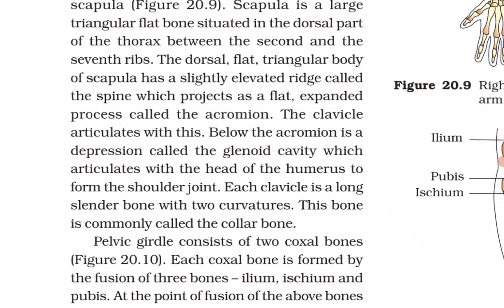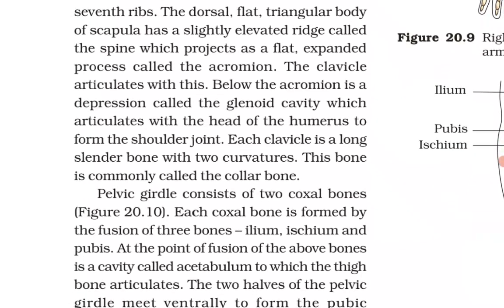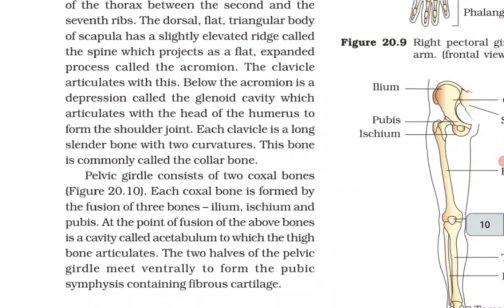The clavicle articulates with this. Below the acromion is a depression called the glenoid cavity, which articulates with the head of the humerus to form the shoulder joint. Each clavicle is a long slender bone with two curvatures. This bone is commonly called the collar bone.